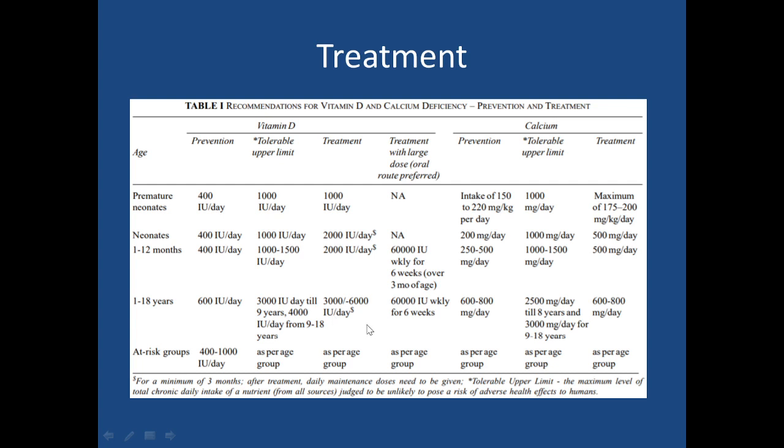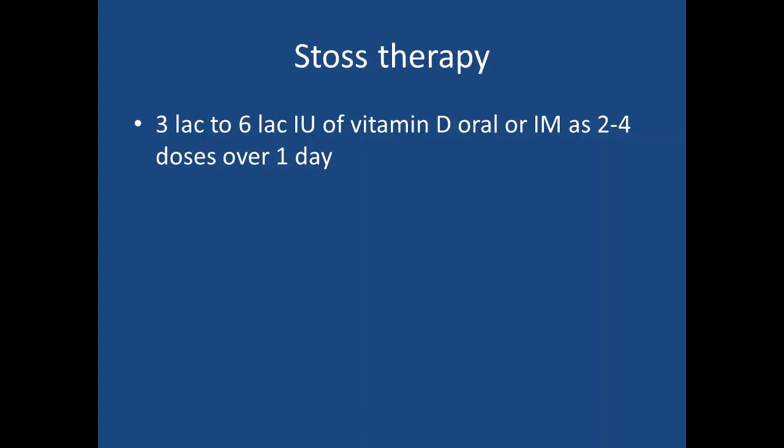Now high single dose or STOSS therapy is now not recommended. How do we give STOSS therapy? We give 3 lakh to 6 lakh international unit of vitamin D orally or IM as 2 to 4 doses over 1 day. This therapy is not recommended at present.